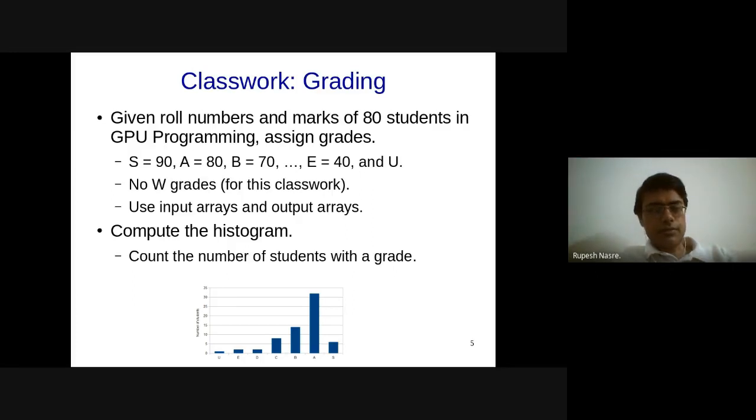particular counter. And even if multiple threads are operating on it, it is guaranteed that this addition happens, that is, reading the value of bins of I, incrementing the value, and writing it back to bins of I. These three statements are executed atomically. That is, there is no intervening atomic add while this is being done. So this guarantee is given by this atomic add, which we are going to study. There are different variations of these atomics. So that is one way.